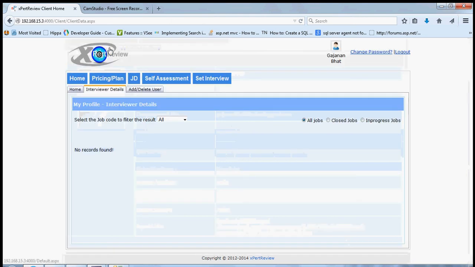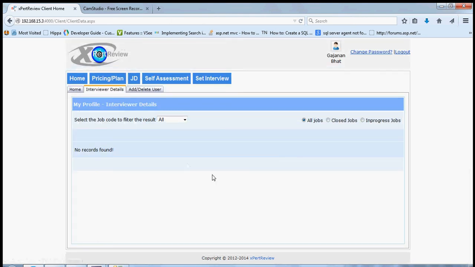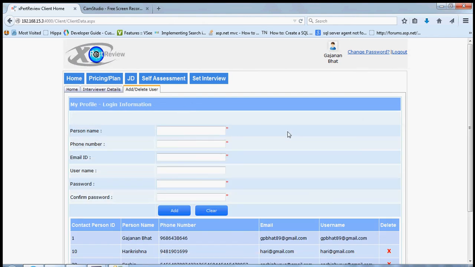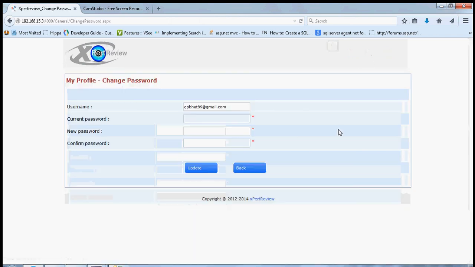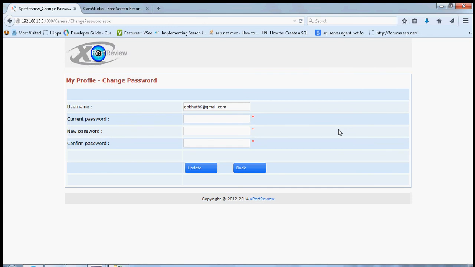And under the interview details, you can see all the set interviews for the candidates. Here too you can filter the result based on the job description, or based on the job code, or based on the closed jobs or in-progress jobs. In-progress jobs are the jobs where the interview has been set but not yet closed by the experts. Add delete user is another module where you can add your users so that they can post any kind of jobs under your profile. And change password is the page where you can change your password regularly to be secure.